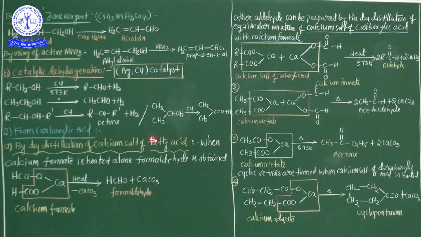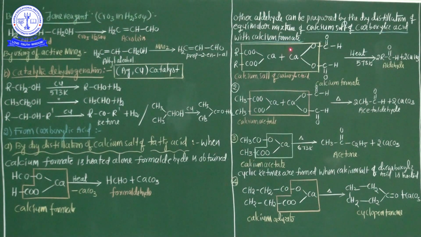Okay? Now see here, other aldehydes can be prepared by the dry distillation of an equimolar mixture of the calcium salt of a carboxylic acid with calcium formate. Already I said very clearly, calcium formate heated alone gives formaldehyde. But one more preparation method is for other aldehydes, meaning aldehydes other than formaldehyde. Formaldehyde is easily prepared by heating calcium formate alone. But other aldehydes can be prepared by the distillation of an equimolar mixture of the calcium salt of carboxylic acid with calcium formate.